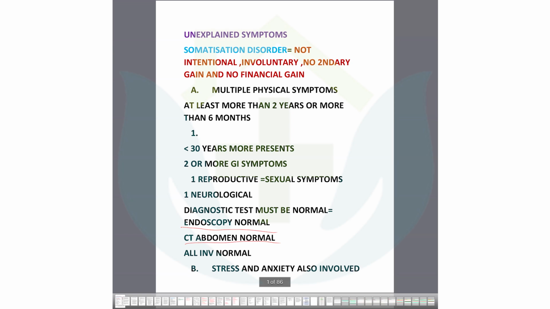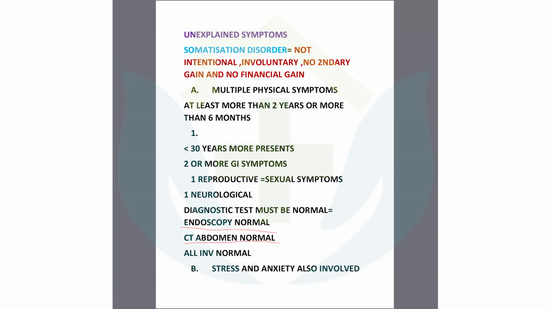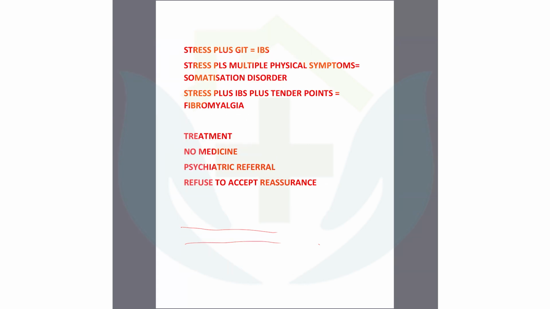So what will be the positive factor? The stress and anxiety. Look, this is very important. They will not tell you directly in the scenario that there is stress. They will tell you that he is anxious about his life. They will tell you some story, that this patient is very much upset. But stress will not be directly stated in the question. There is a key point you need to understand: if there is any kind of stress in the scenario plus a GIT symptom, it should be IBS.